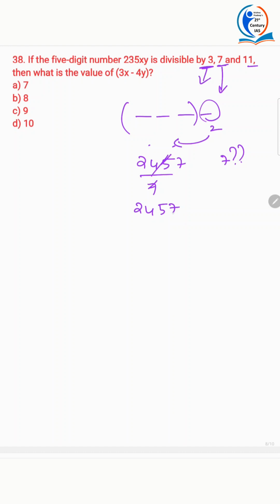If I ask you whether it is divisible by 7 or not, using the divisibility rules, you have to multiply the units digit by 2. What is that? It is 14, right? And this 14 you should subtract from the remaining digits: 245 minus 14, 231. Still you do not know, so again repeat the same thing.